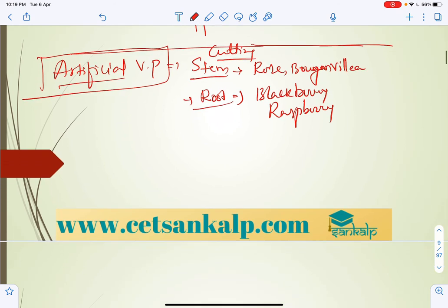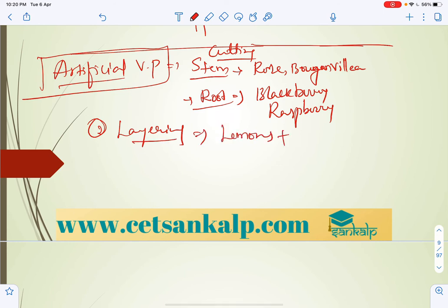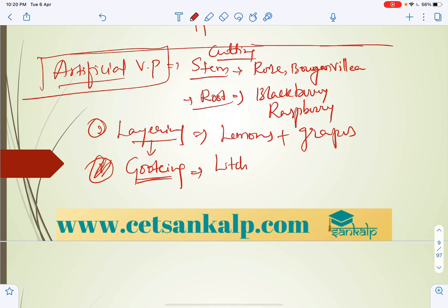And the second type is layering. As we all know, layering is most common in lemons and grapes. There are different types, not required. And one more is gooting. In layering itself we can say that is gooting, which will be there in lychee and pomegranate.